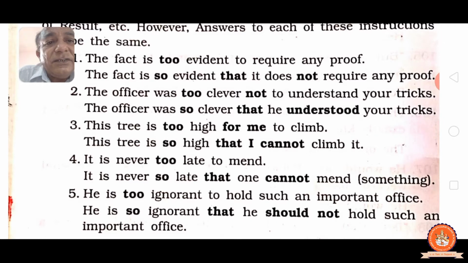Next, he is too ignorant to hold such an important office. He is so ignorant, cut too, so ignorant that he should not or cannot hold such an important office. According to the meaning of the sentence, you have to write should not, cannot; does not generally cannot come. Clear? Again, he is too ignorant to hold such an important office. He is so ignorant that he should not hold such an important office.